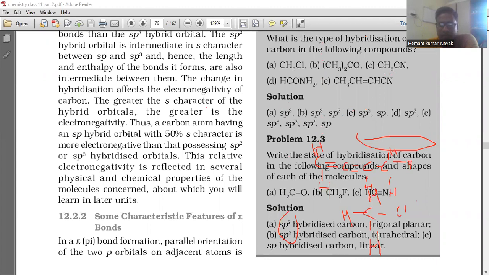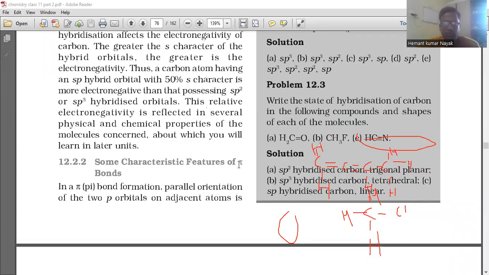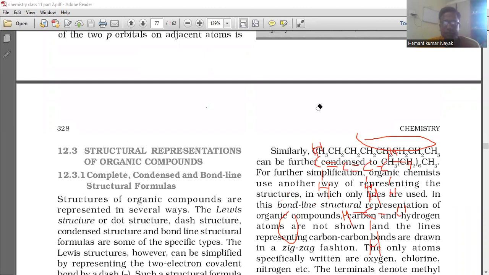An sp2 hybridized carbon is trigonal planar. An sp3 hybridized carbon is tetrahedral, its shape is tetrahedral. And if an sp hybridized carbon is there, then linear. So you have to remember the shape also. If sp2 hybridization is there, a planar structure will be there, and for sp3, a tetrahedral shape will be there. And for sp hybridized carbon, linear. These are the things for counting sigma and pi bonds in any compound.